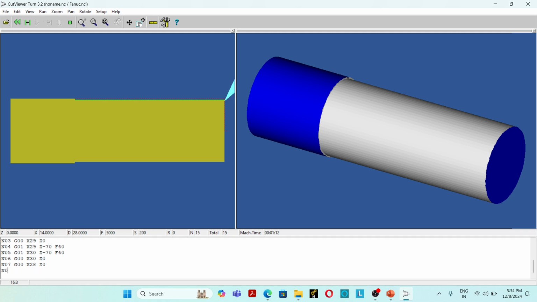Then N08 G01 X28 Z-30 F60. N09 G01 X30 Z0, X30 Z-30 F60.